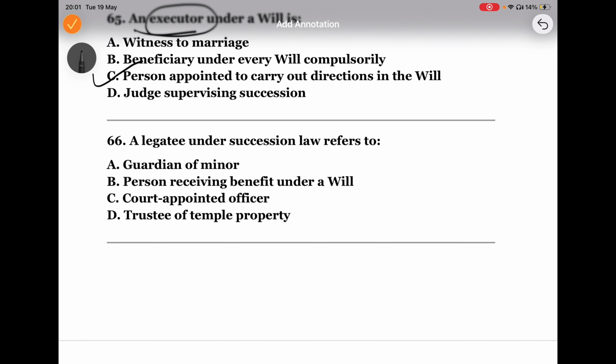Next one, who is a legatee? A person receiving benefit under the will. A legatee is the person who receives the property or any benefit through a will. Let us say a grandfather leaves his house to his grandson in a will. So the grandson will become the legatee. Okay, next.